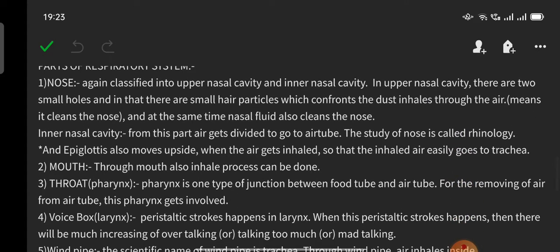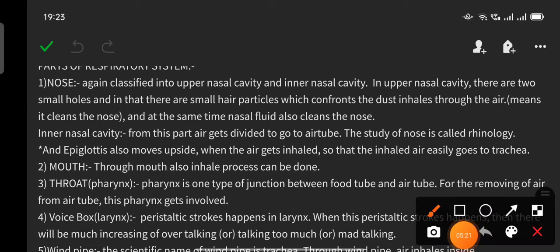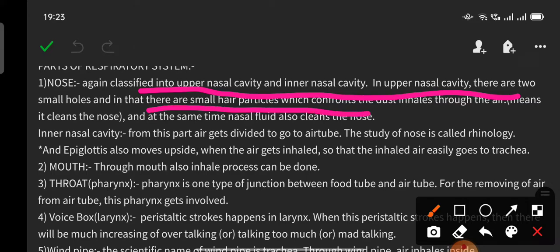Parts of the respiratory system. Here the first part is the nose. The nose is again classified into the upper nasal cavity and the inner nasal cavity. In the upper nasal cavity there are two small holes, and in them there are small hair particles which control the dust inhaled through the air. It means it cleans the nose, and at the same time nasal fluid cleans the nose.